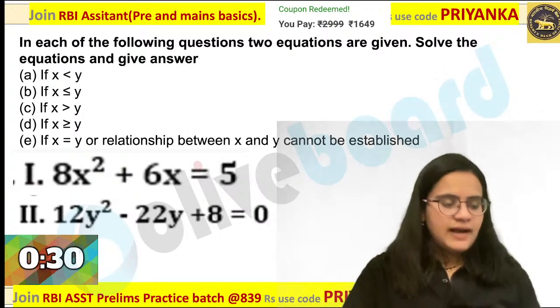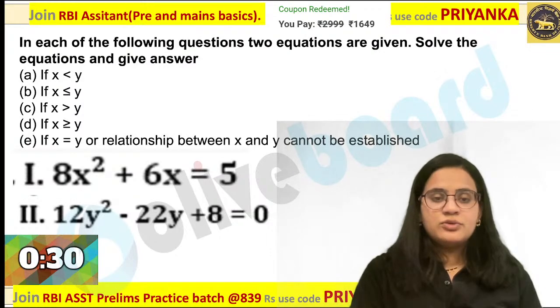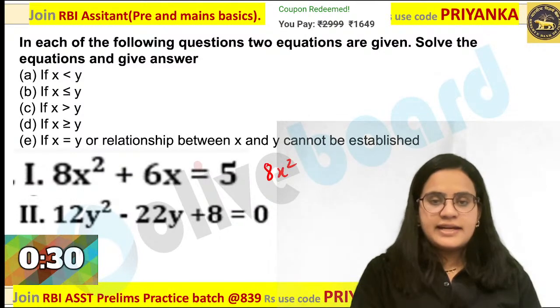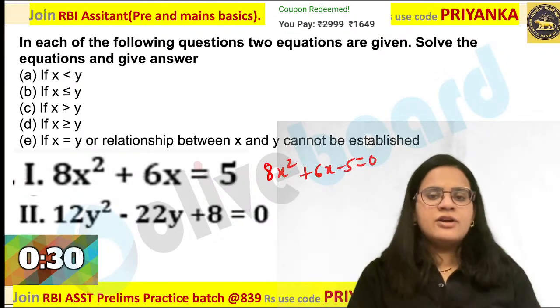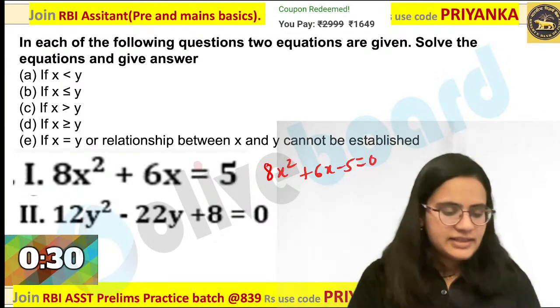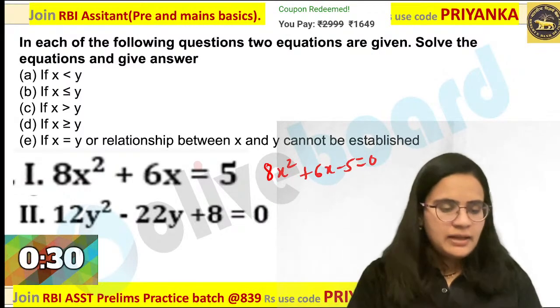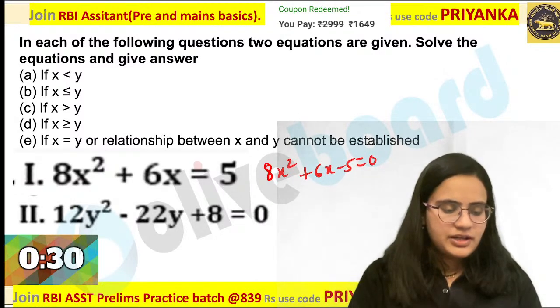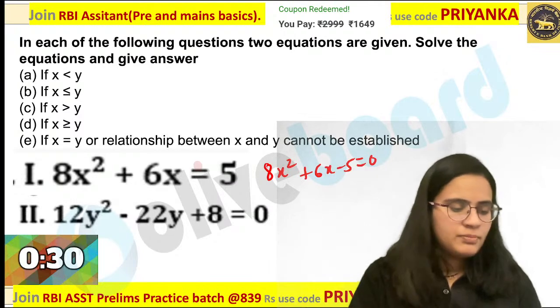How will you calculate this value? Can you quickly tell me the roots over here? When you are calculating this, it is 8x square plus 6x minus 5. Can any one of you tell me what would be the roots in this case? First equation, Harshita, Ambuj, yes.